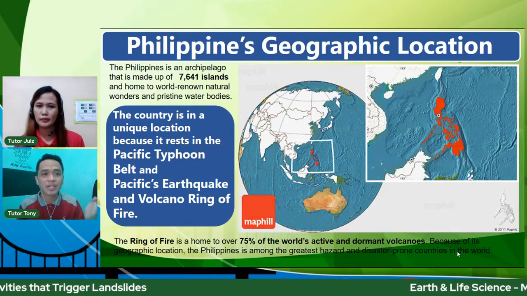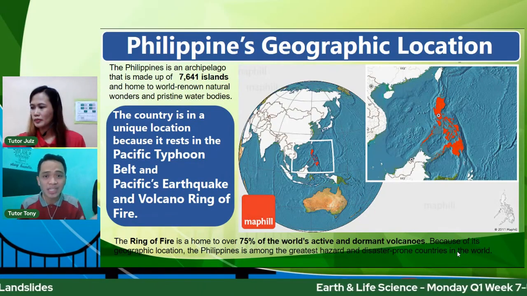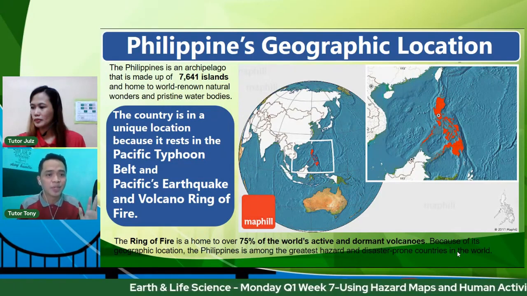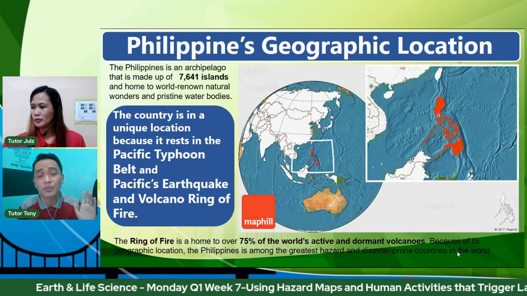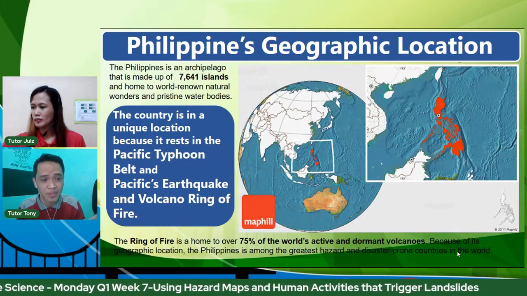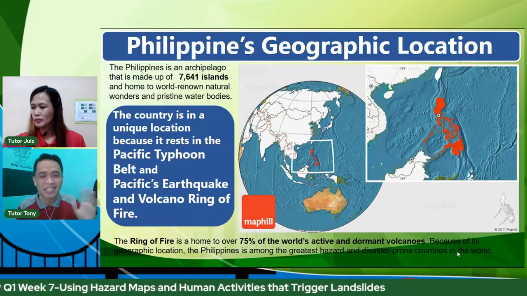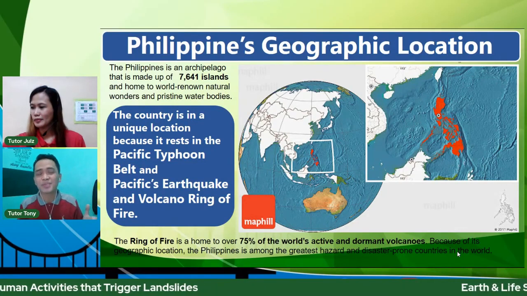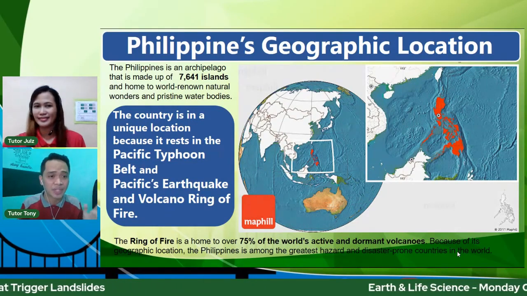Of course, the country is in a unique location. It is unique because it involves two locations. We rest in the Pacific Typhoon Belt. That's the first one. As the name suggests, that is why we are always visited by typhoons. On average, we get 20 plus typhoons every year.